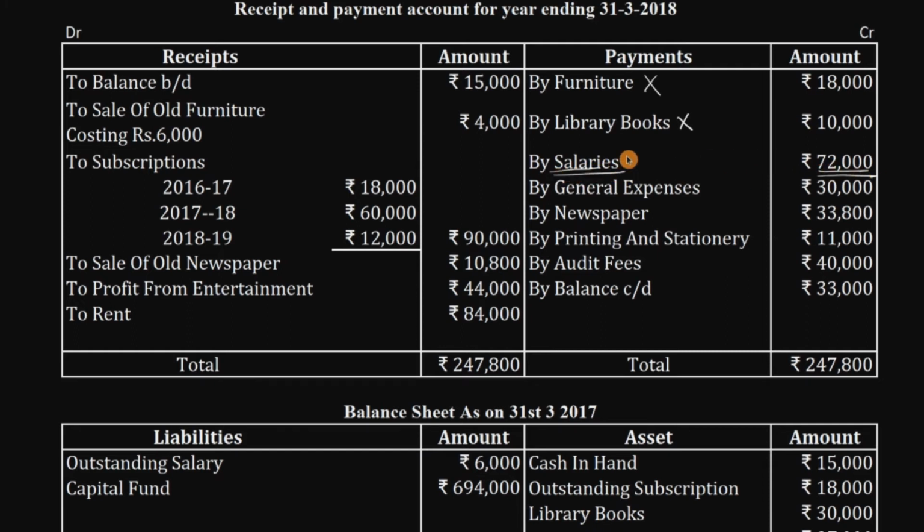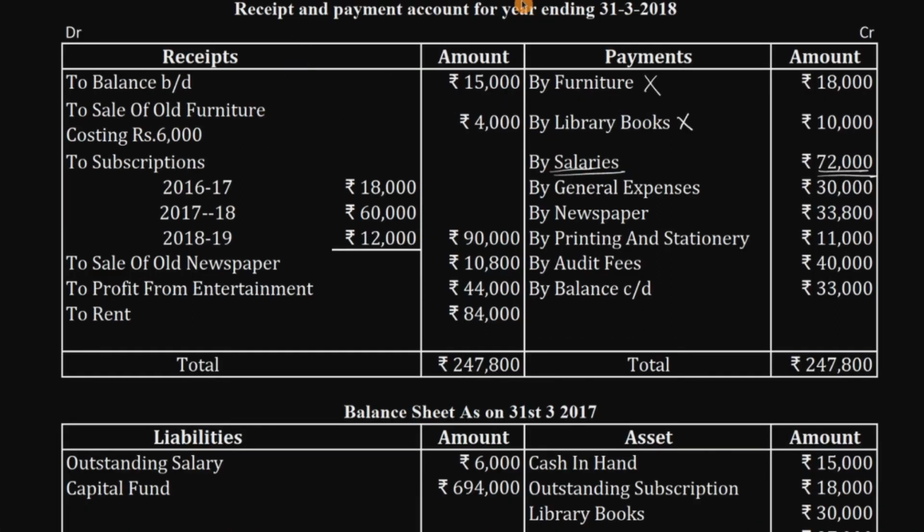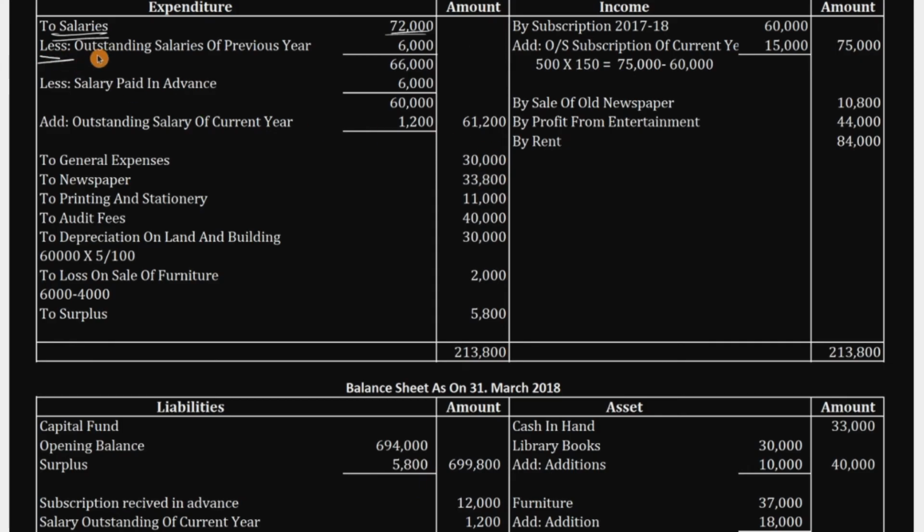First take this salary. We have so many entries regarding salary. First we'll consider them one by one. To salary, 72,000 we should put in the inner column because we have so many adjustments. Come back to the balance sheet of the last year. If you still remember, an outstanding salary is there, 6,000. This should be subtracted from that salary. So first do this, less outstanding subscription for previous year 6,000 rupees. First calculate the amount, 72,000 minus 6,000, 66,000.